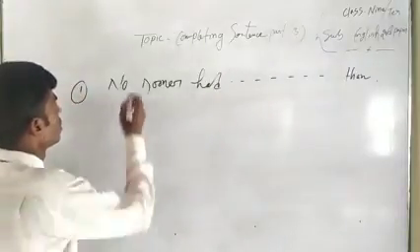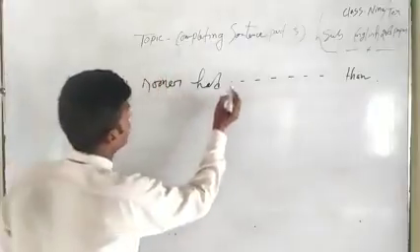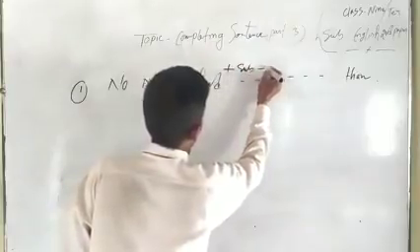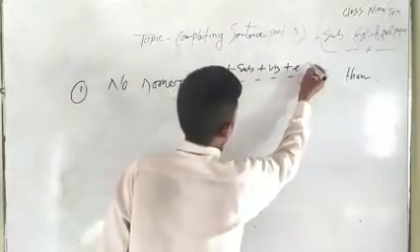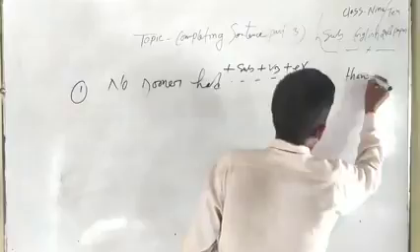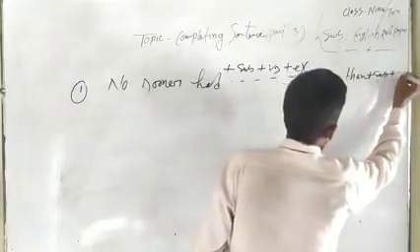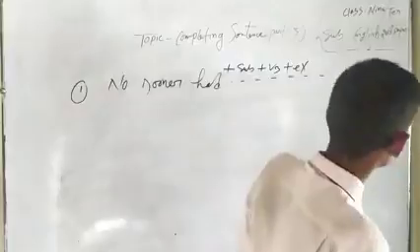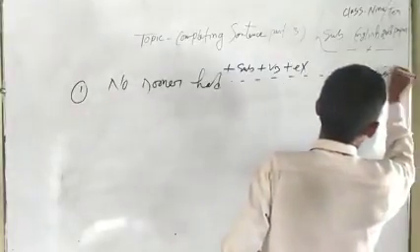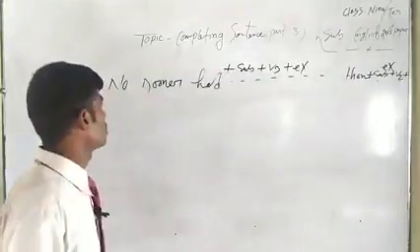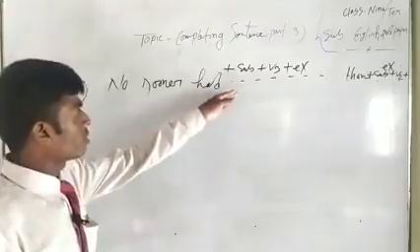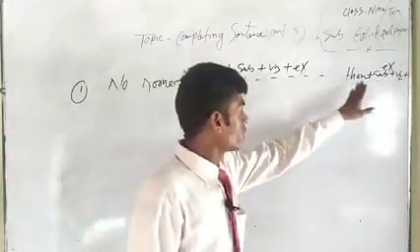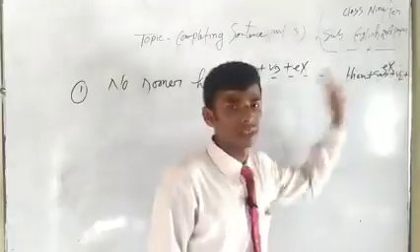Now, dear students, you have to remember the structure: no sooner had plus subject plus verb 3 plus extension, then plus subject plus verb 2 plus extension.